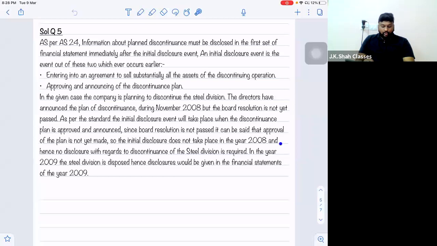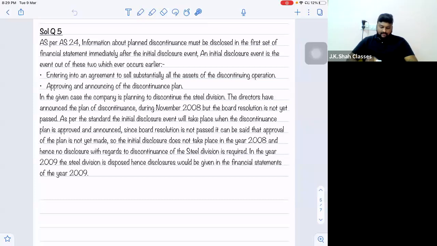In the year 2009, the steel division is disposed. Hence, disclosures would be given in the financial statements of the year 2009. And sir, disclosure will come in only one year, 2009, because it is fully disposed in 2009 only. So only one year disclosure will be required. Because from 2010, it will become a discontinued operation. So for a discontinued operation, AS 24 doesn't give disclosures.